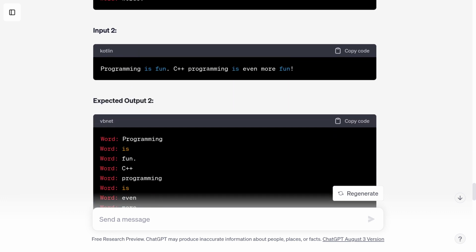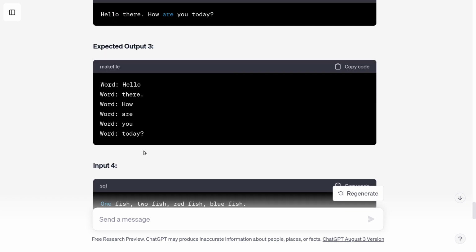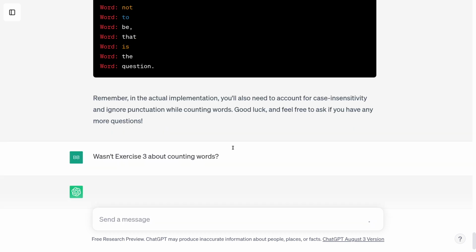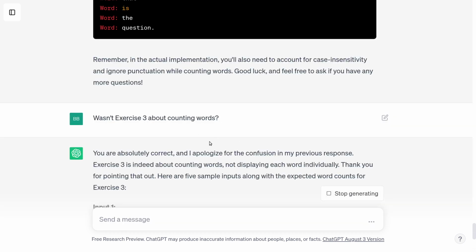Programming is fun. C++ programming is more fun. So here the word is appears twice. Wasn't the exercise to count the words? I don't think it remembers what the exercise was. Wasn't exercise 3 about counting words? You're absolutely right, and I apologize.